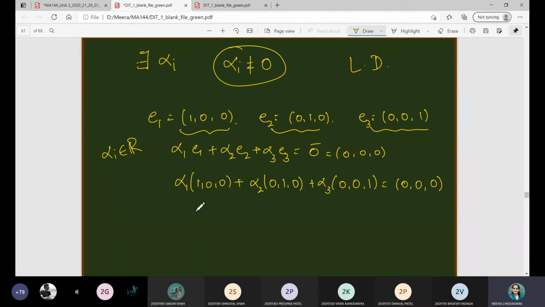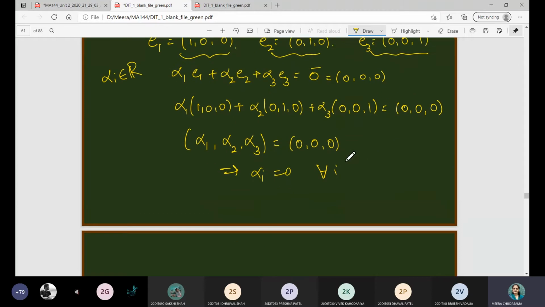So in that case if you see the coordinate-wise addition, then it will be (alpha 1, alpha 2, alpha 3) is equal to (0, 0, 0). What does it mean? It means alpha i is equal to 0 for all i equal to 1, 2, 3. So from the definition we can say this e1, e2 and e3 are linearly independent, but instead of it let me consider (1, 0) as e1, or let me denote it with v1, vector v1,